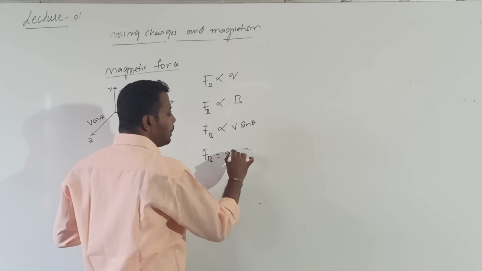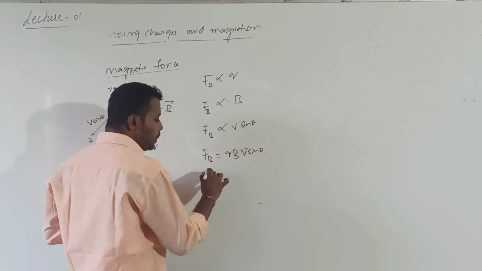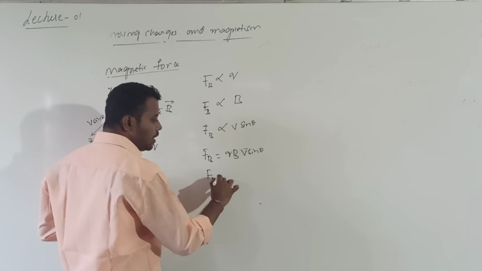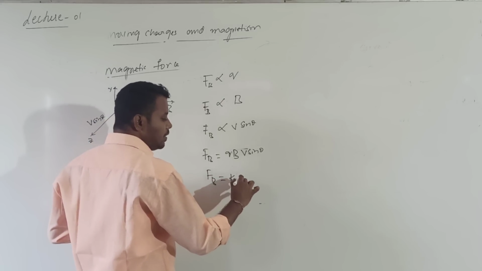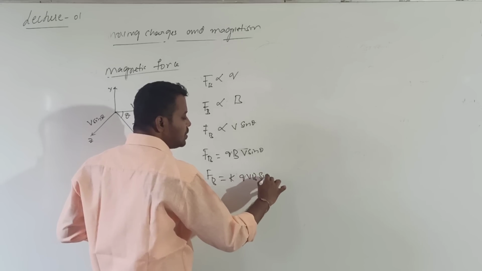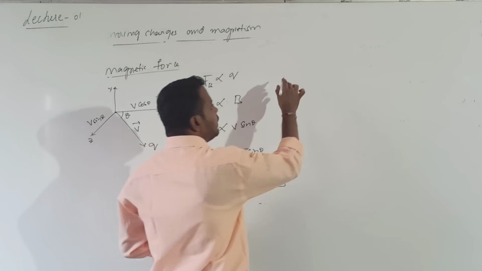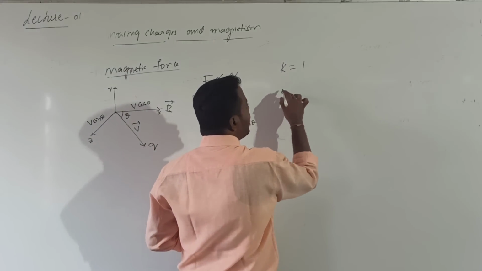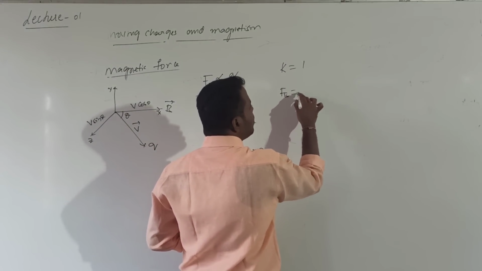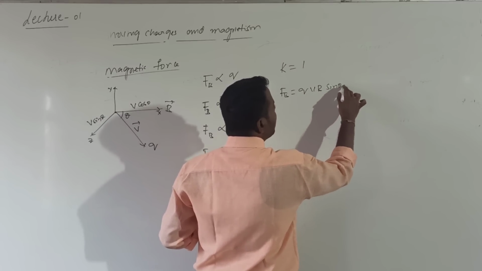To remove the proportionality we need one constant, K. So K into Q into V into B into sin theta. From the experimental results, the value of K is equal to 1. Then FB is equal to Q into V into B into sin theta.